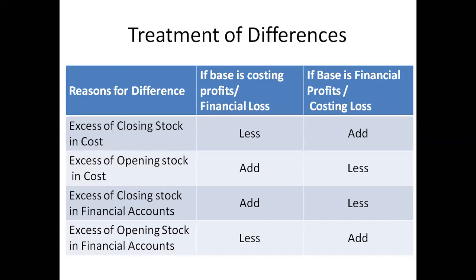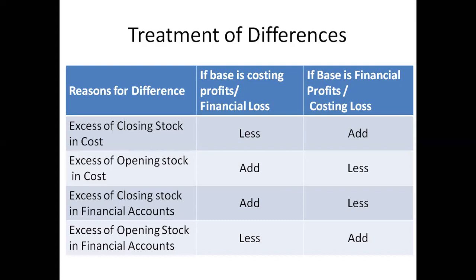If any excess in the opening stock is given, that is called an expense, and the profit will be reduced. So excess of opening stock in the financial accounts means we have to deduct when taking the cost accounting profit. Excess of closing stock in cost accounting means it is less in the financial accounting. So these are all the four possibilities in the two accounts.